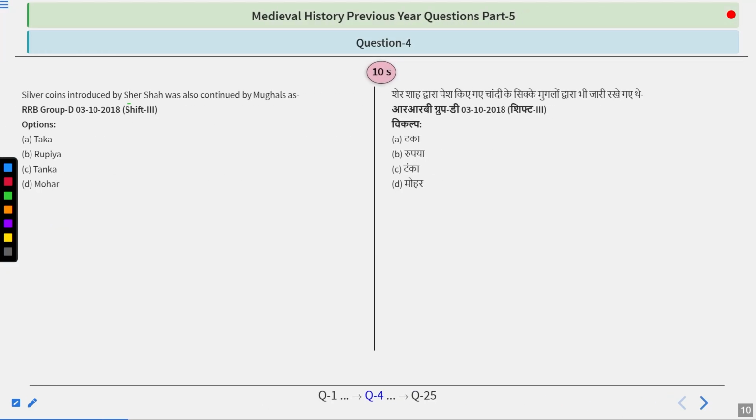Silver coins introduced by Sher Shah were also continued by the Mughals. Options are taka, rupiah, tanka or mohar. So take your time, try to figure out, remember what I told you in the last session and try to find out the answer, guys.